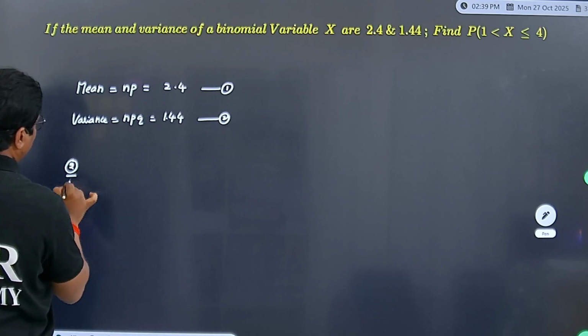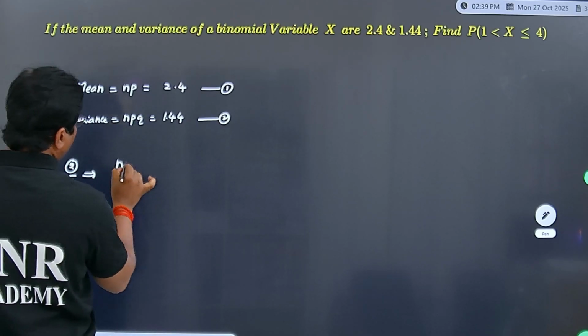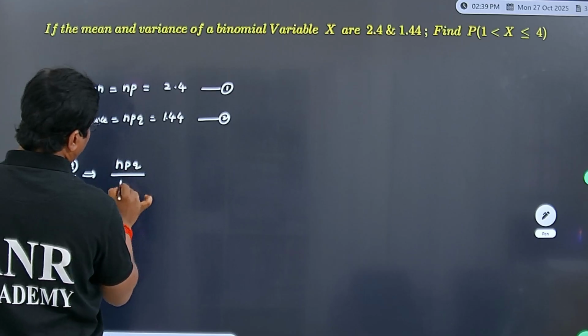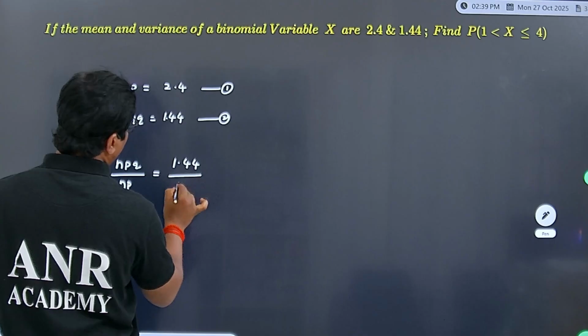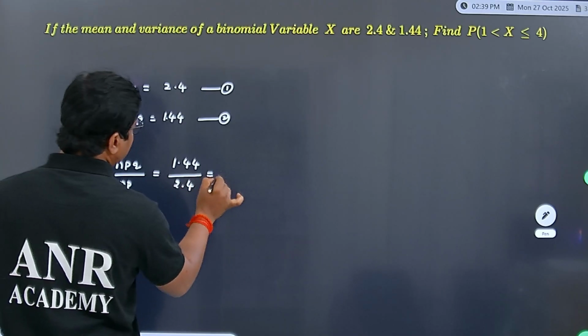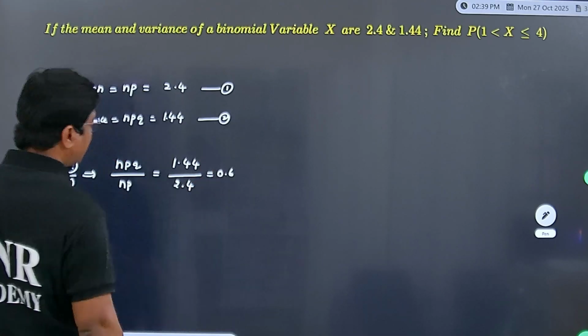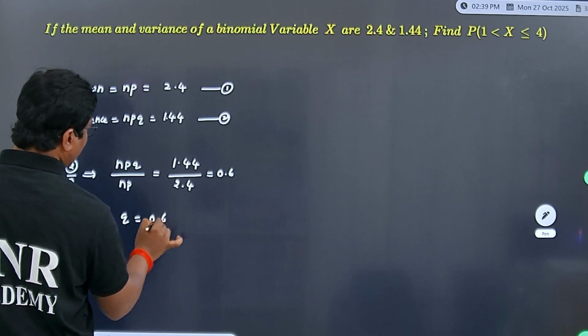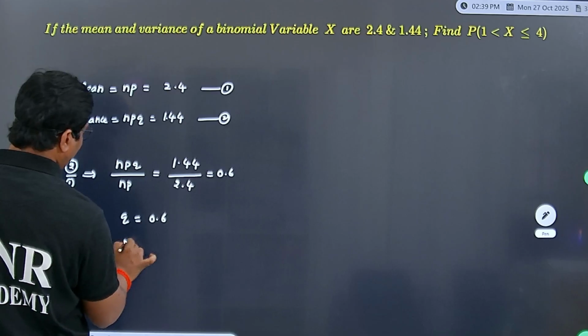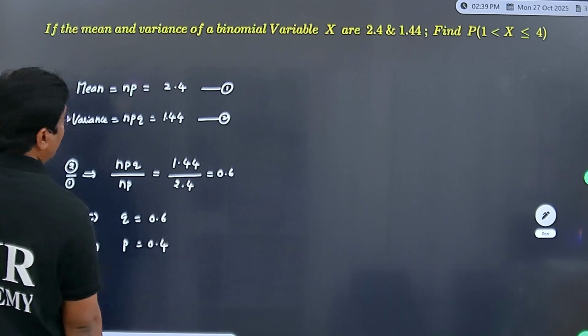Now 2 divided by 1 implies NPQ divided by NP, that is 1.44 divided by 2.4 gives the result 0.6, implies the value of Q is 0.6 and hence the value of P you can write as 0.4.